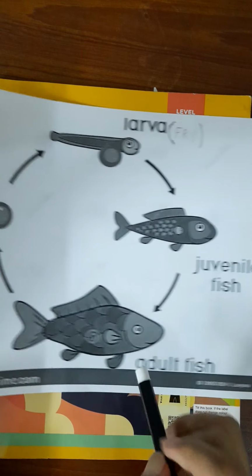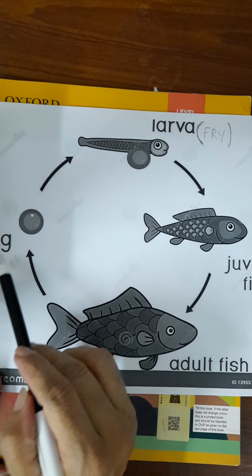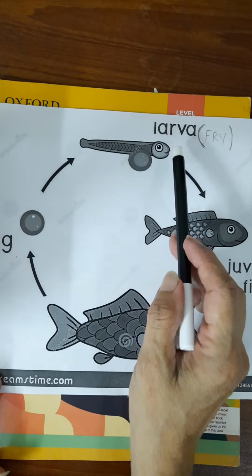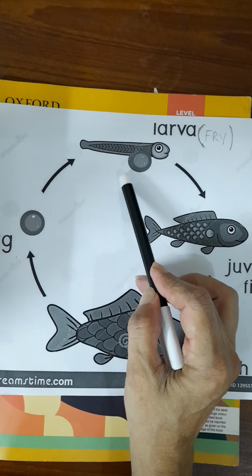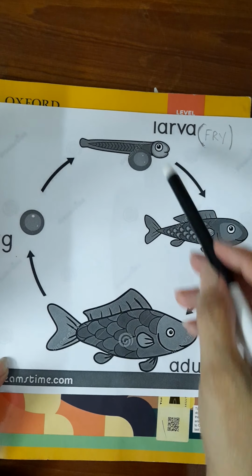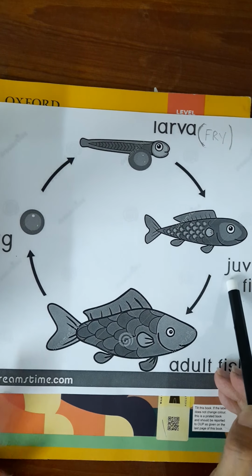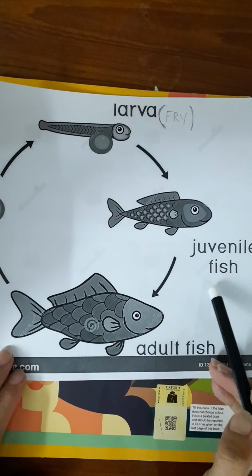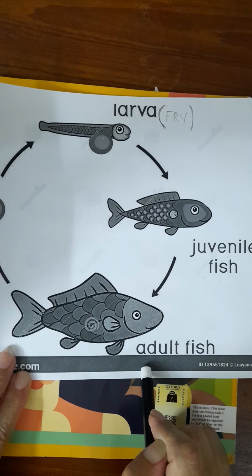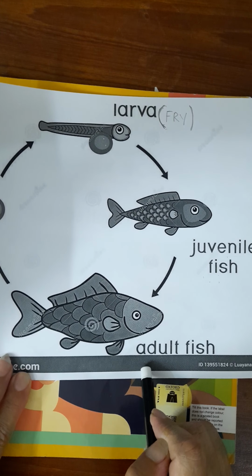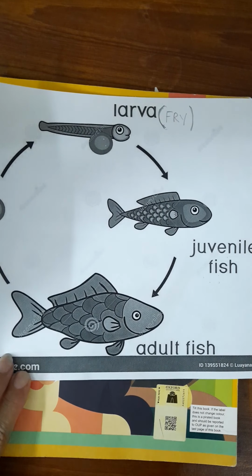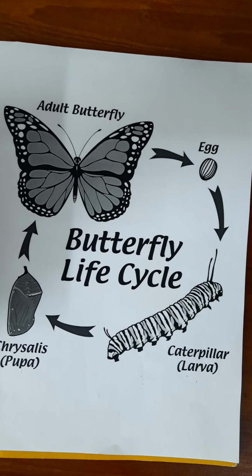It's very simple. See, a fish lays eggs in water. In the water, what happens? Larva or fry emerge, and within a few days after eating the nearby plants, etc., they become the juvenile fish, and after a few days or in a couple of weeks, they change into the adult fish, which is ready to lay eggs of their own. So this is the life cycle of a fish.